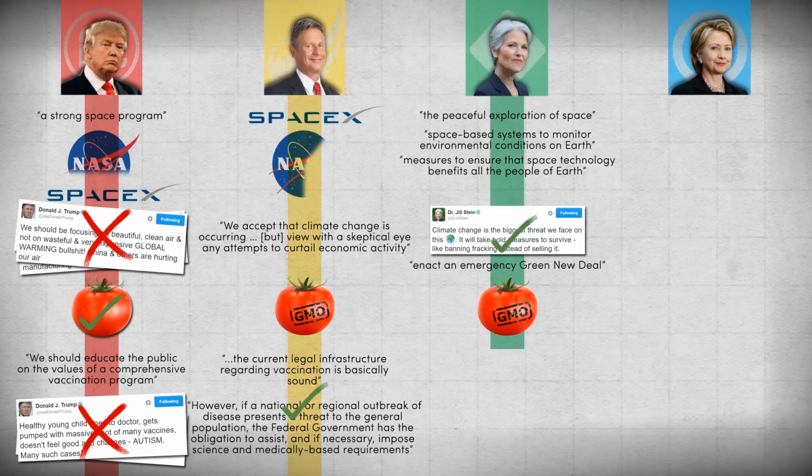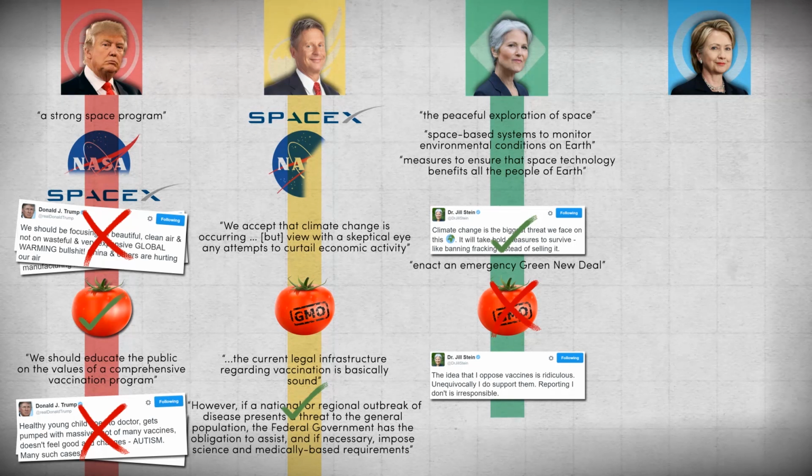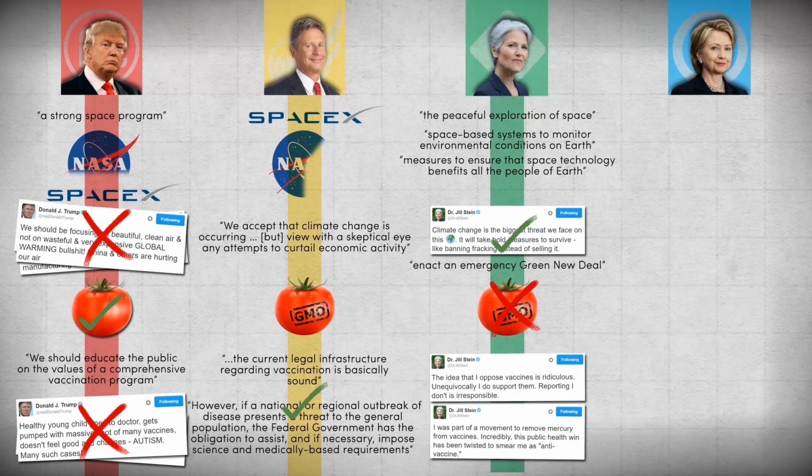Stein is skeptical of GMOs and wants them banned until they are proven safe. She also supports labelling. She believes strongly in vaccination as a public health measure, but has concerns over corporate influence on regulatory agencies. She has expressed concern over preservatives like mercury in vaccines and is skeptical over the impartiality of regulatory agencies, citing corporate influence.